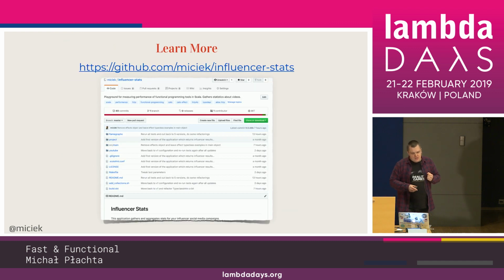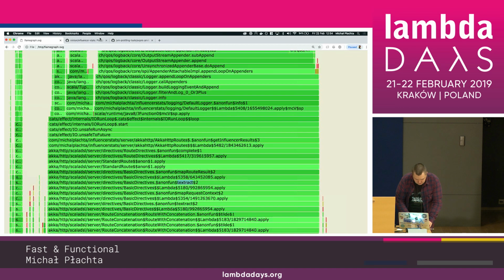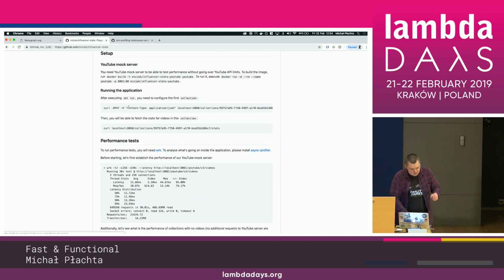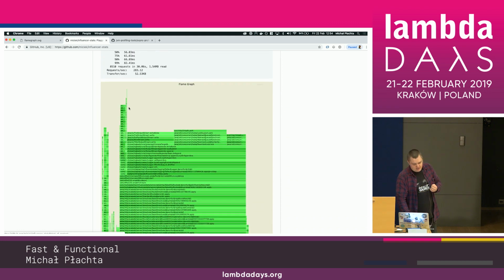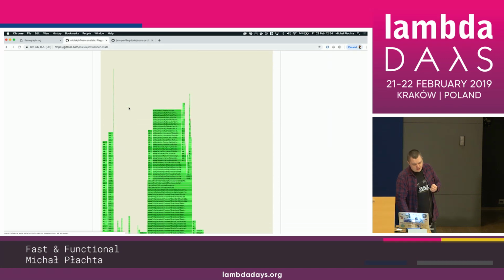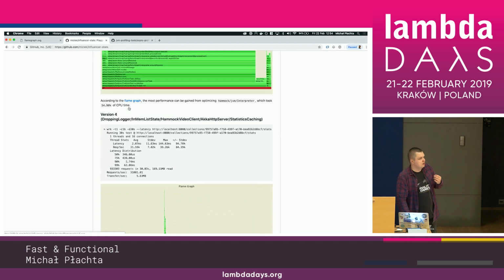Of course, this is all on GitHub, and I prepared a README for you if you want to follow, because this is just theory. This is just me talking, right? If you really want to check whether you can have something like that in your own application, I encourage you to just go through this process here. See the code.